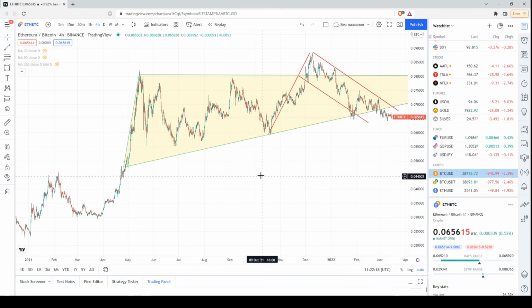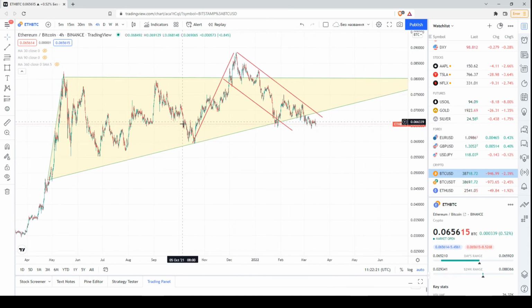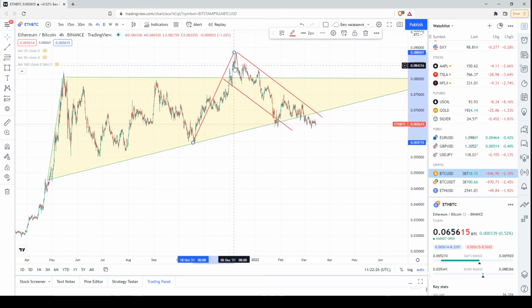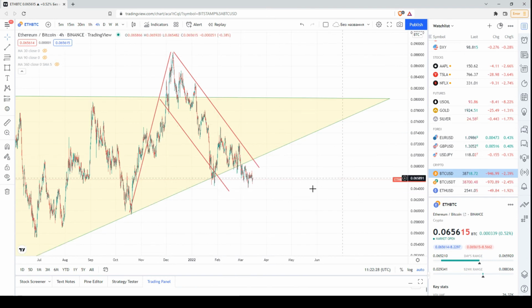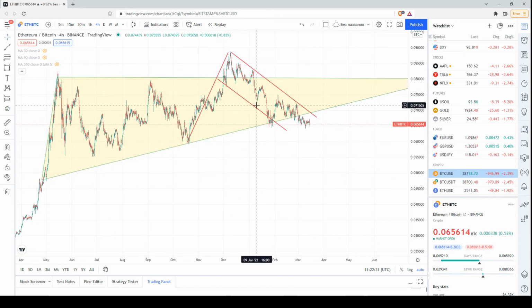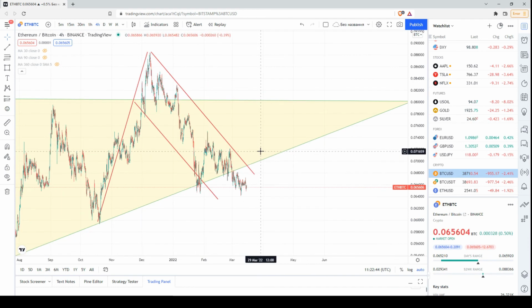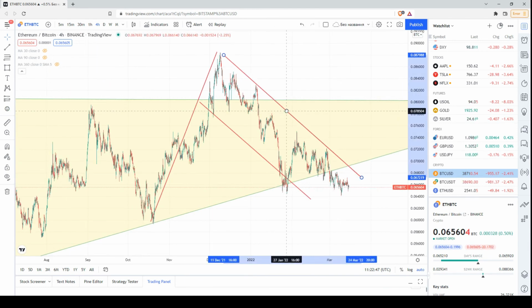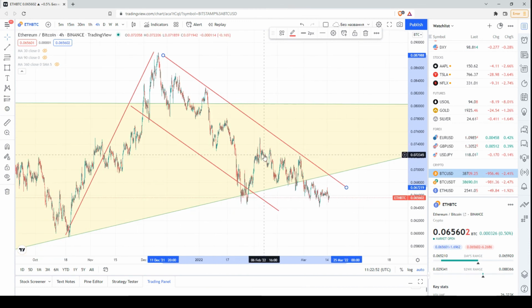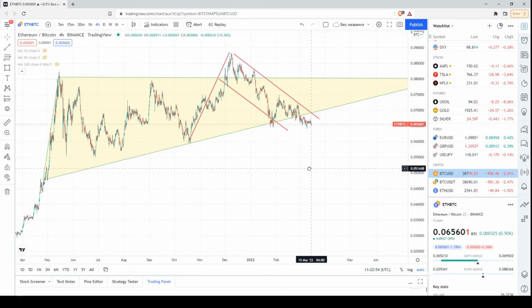So let me remind you that we've been following this ascending channel. The price during the fifth wave tried to exit this ascending channel and resume the uptrend. However, this attempt turned out to be an unsuccessful one because the price started to decline and it has returned to the ascending triangle, and now we even have this descending channel or downtrend. So this is a sequence of lower highs and lower lows. That's why let's wait and see what happens.